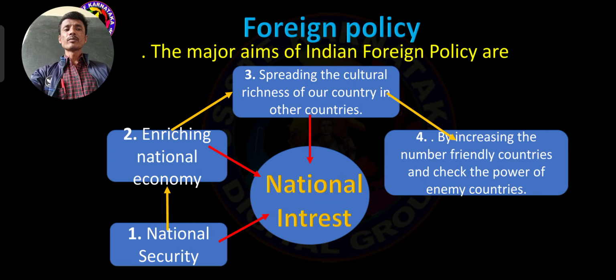Then the fourth one, increasing the number of friendly countries and checking the power of enemy countries. If we maintain a good relationship with other countries, we can increase friendly nations, and check the power of enemy countries.